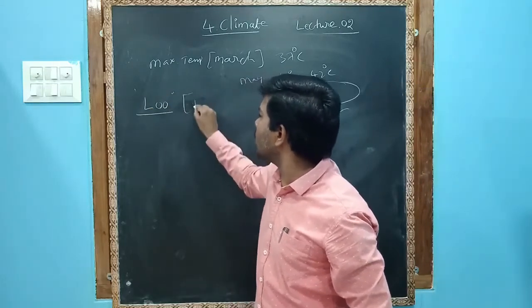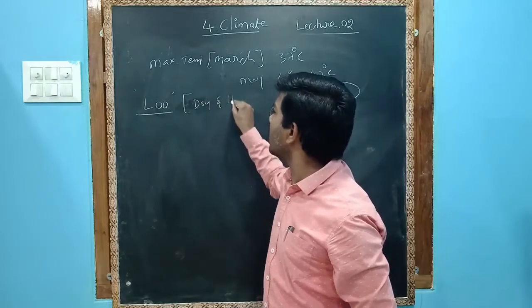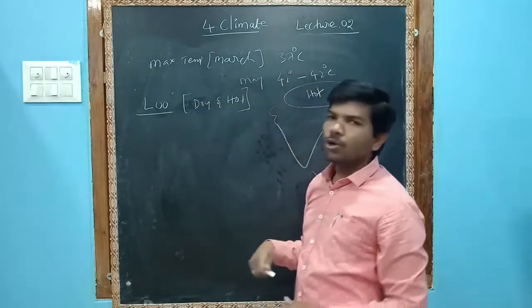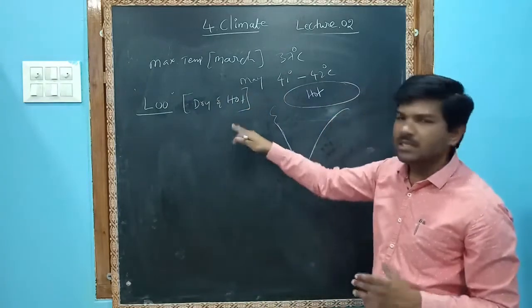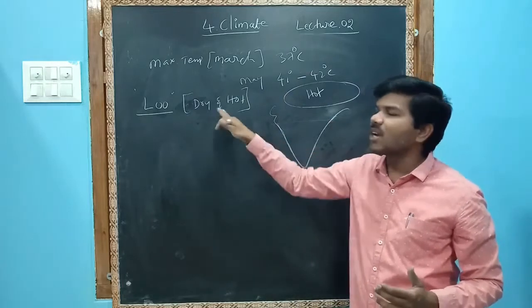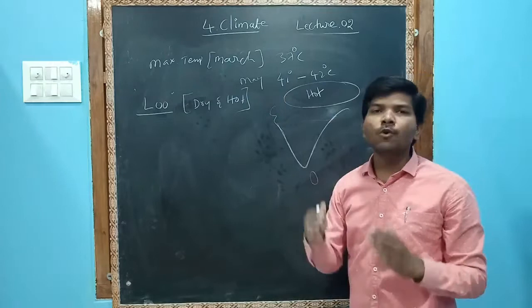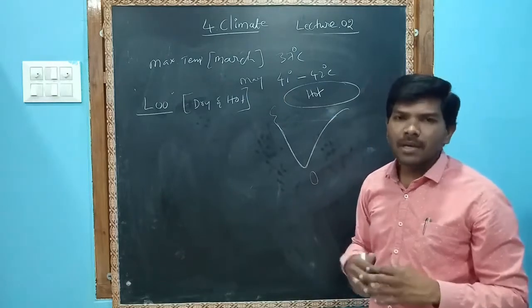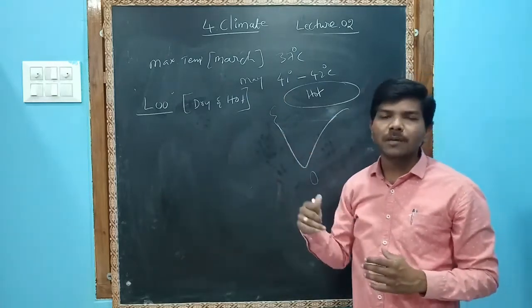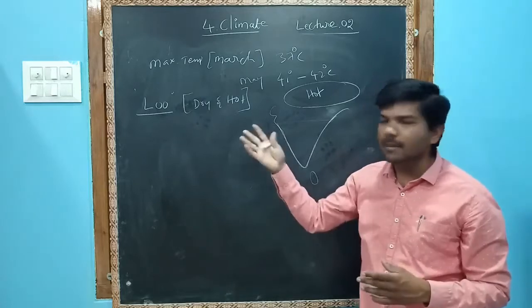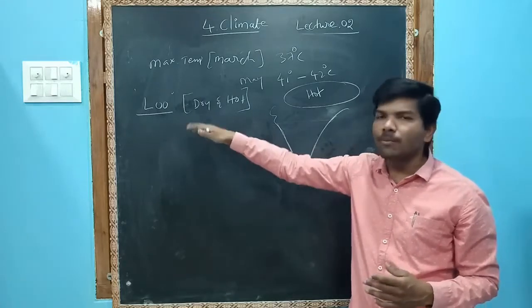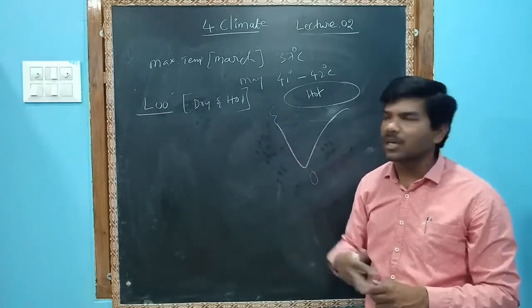What are Loo? Loo are dry and hot winds which blow in summer. I repeat, Loo are dry and hot winds which blow in summer. These Loo winds are very destructive. Many people die due to sunstroke.